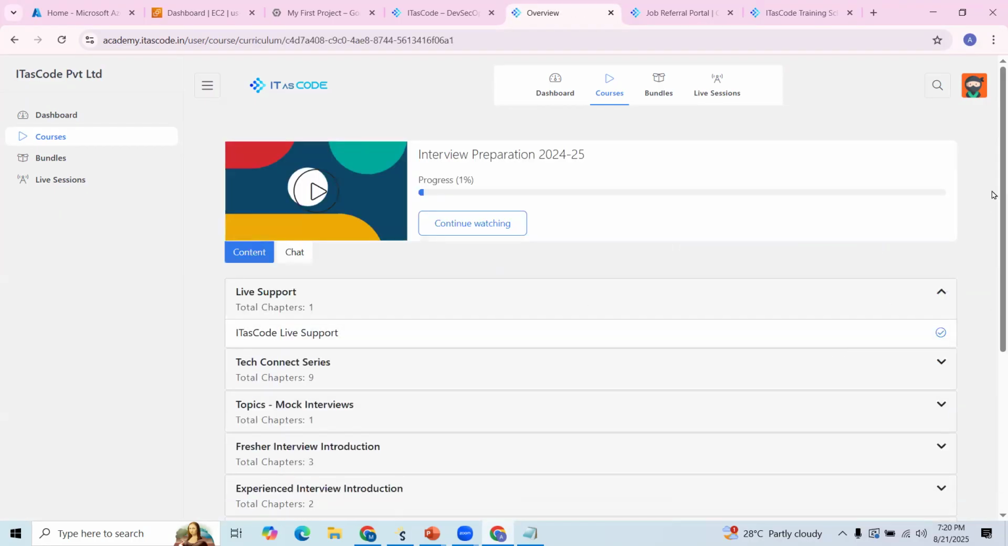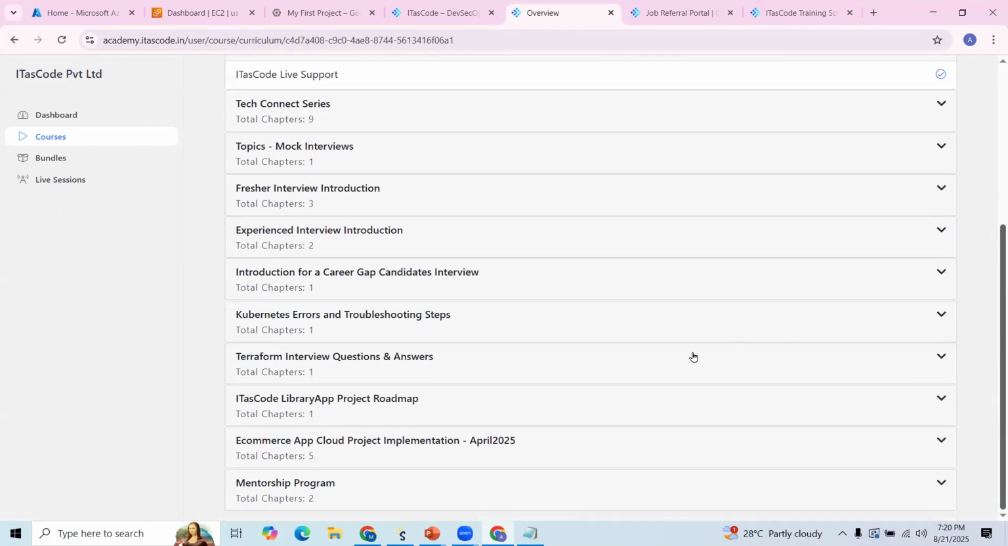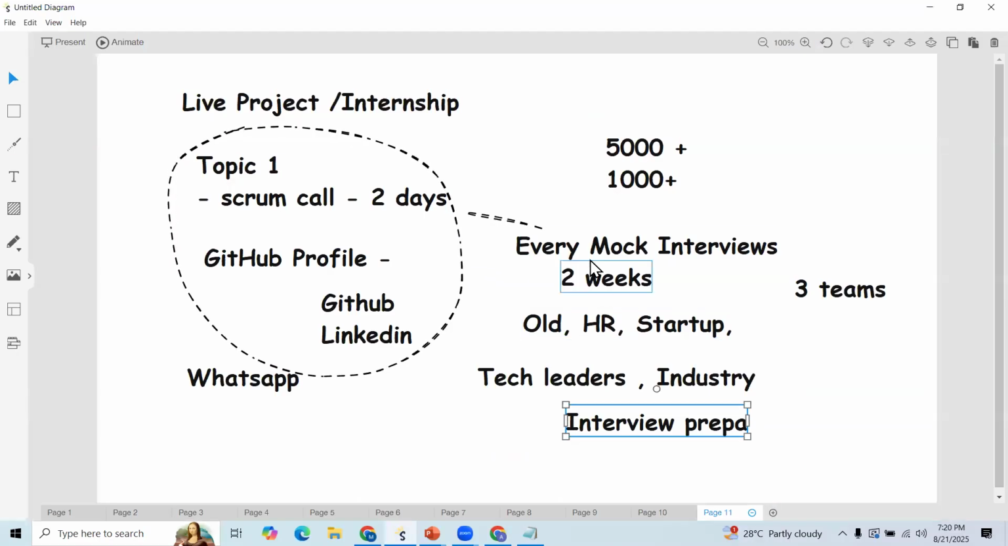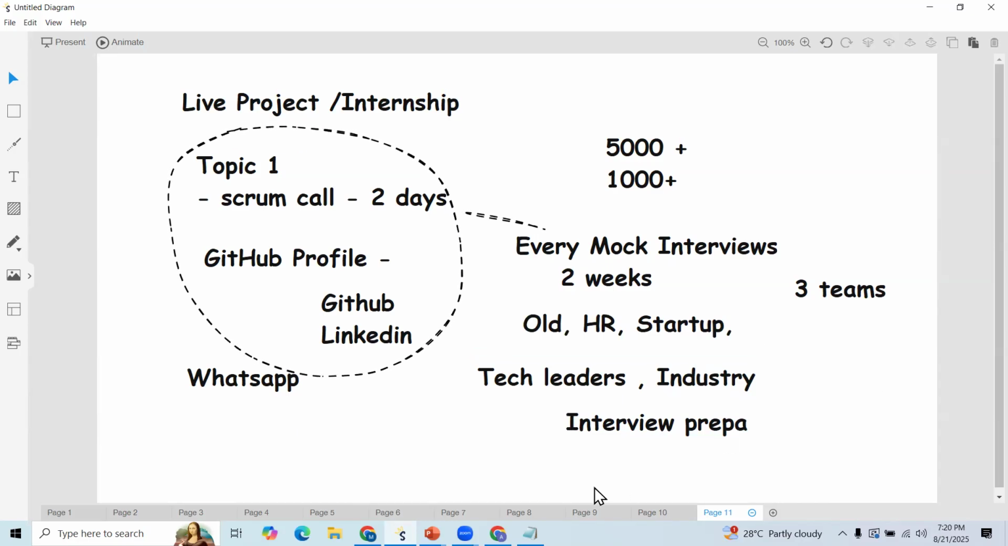Here we conduct different sessions based on your areas. It's purely based on the feedback from our candidates. Whatever issues they are facing, based on that, we conduct all these sessions. And then next one.